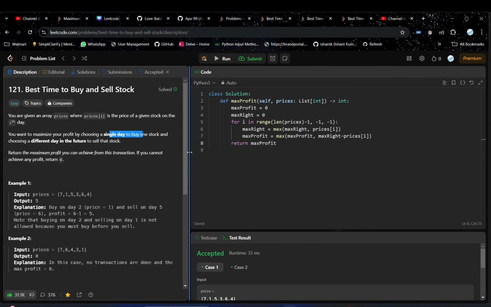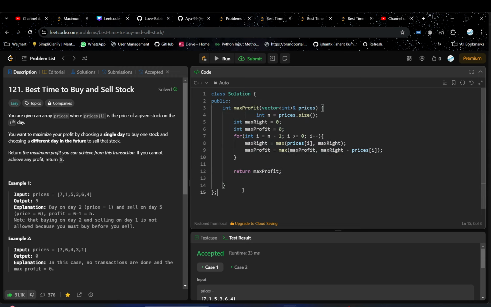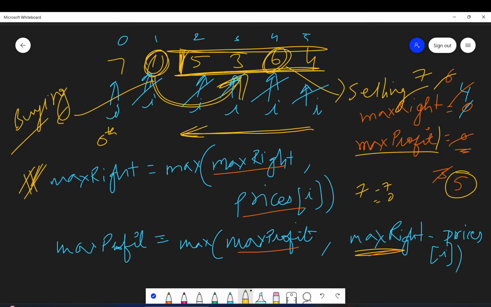I will be giving the link of the code in all languages, which is C++, Java, and Python, in the description. You can check that out. So here, what we are doing is we have taken two variables, max profit and max right. And here, for I in range, we iterate from the end. We update both the values and we return the profit. Similarly, if you see Java, we also have the code, and C++ is also the same code. So the time complexity is O of n since we are doing a single traversal, and space is constant because we are using only variables.